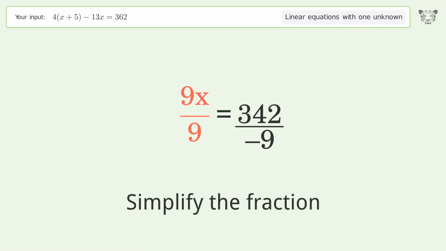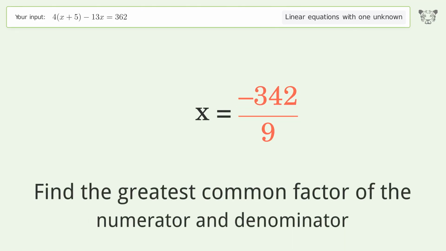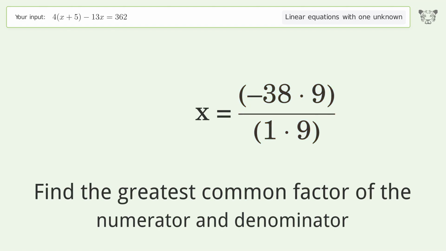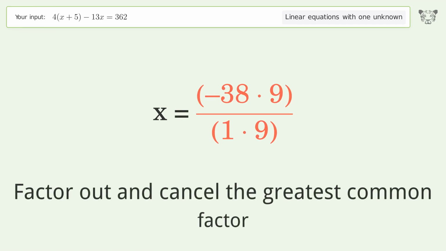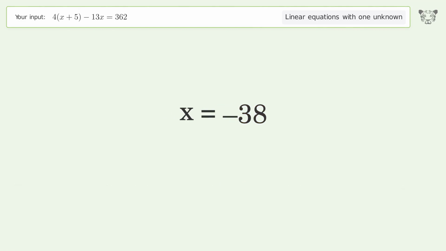Simplify the fraction. Move the negative sign from the denominator to the numerator. Find the greatest common factor of the numerator and denominator. Factor out and cancel the greatest common factor. And so the final result is x equals -38.